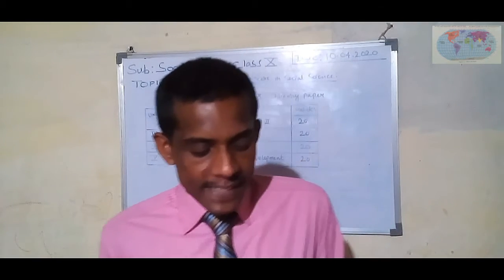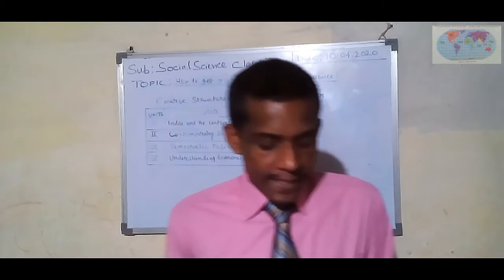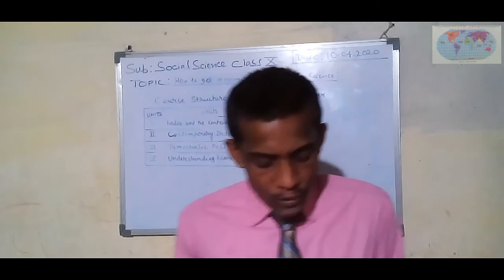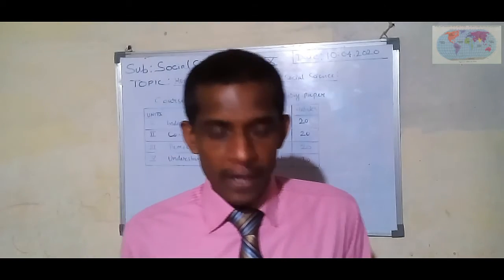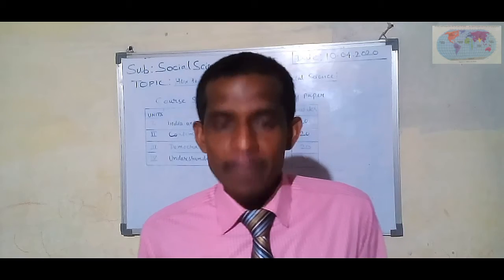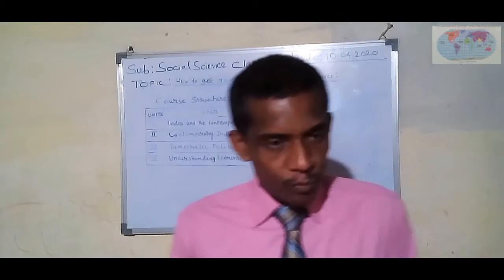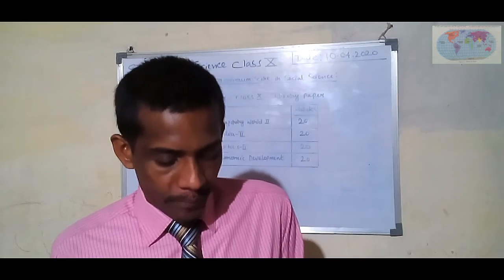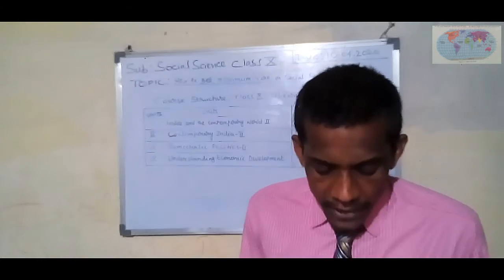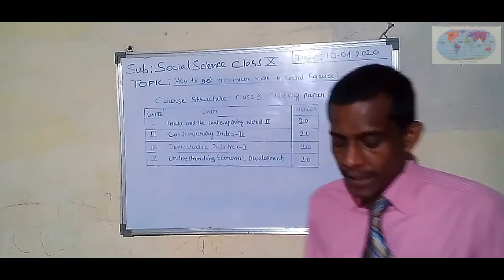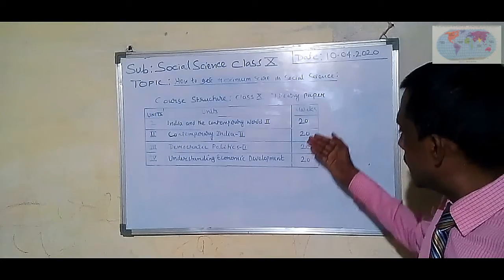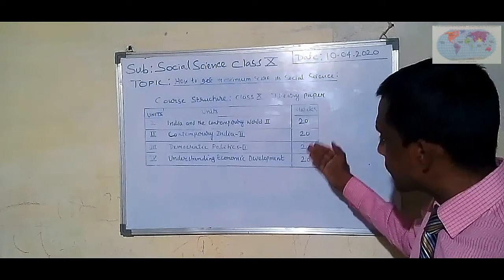Section D, 6 marks, is for map questions. It has two parts, 35A and 35B. 35A is 2 marks from history and 35B is 4 marks from geography. The course structure and marks allotted I have already described.